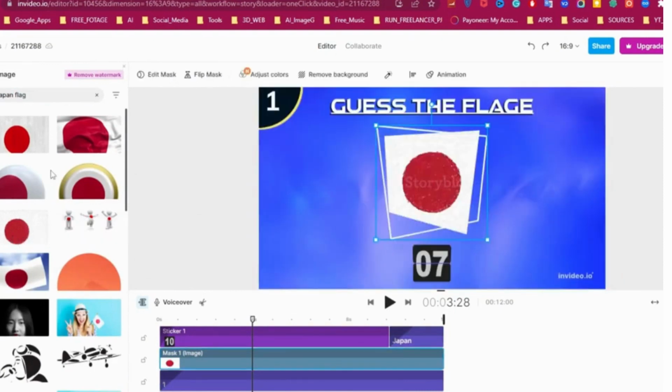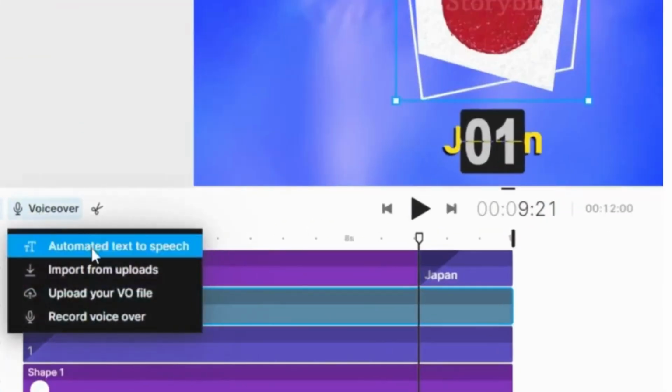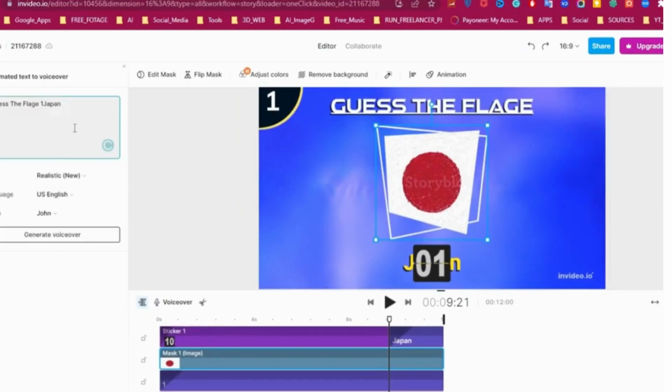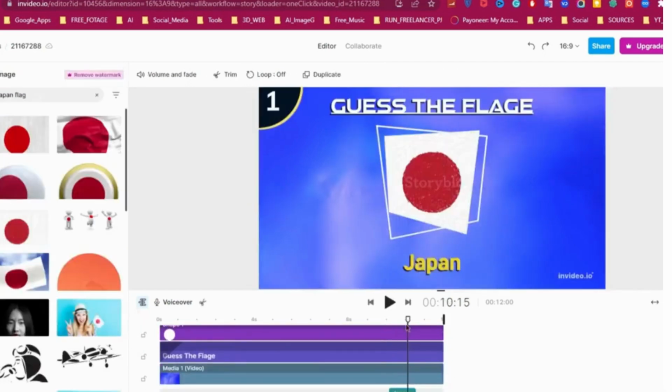Now we need voiceover like previous video, so click on voiceover and select automated text to speech. Add the country name to this box and choose the type, language, and voice, then click on generate voiceover. When the voice is ready, click on add and add the voice to the timeline.